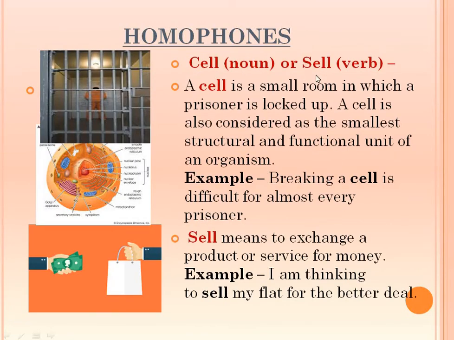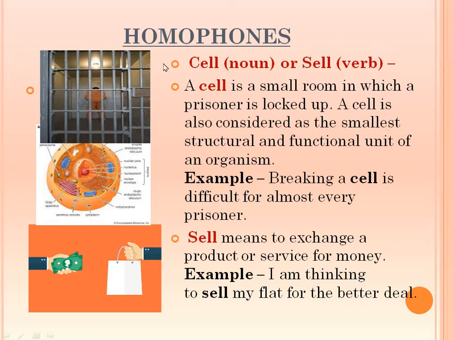Cell or sell. Cell, you can see here, is a small room in which a prisoner is locked up. And one cell is considered the smallest structural and functional unit of any organism. And if we use this cell, breaking a cell is difficult for almost every prisoner because it is very strong.